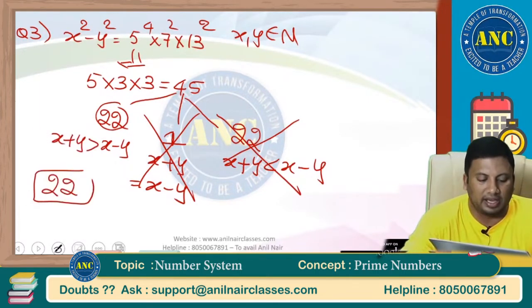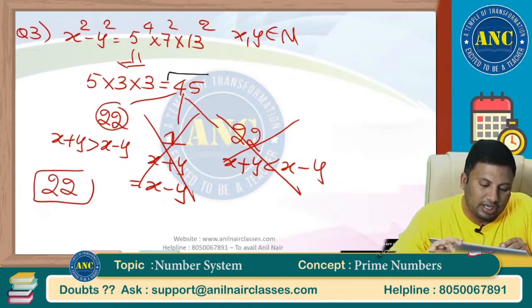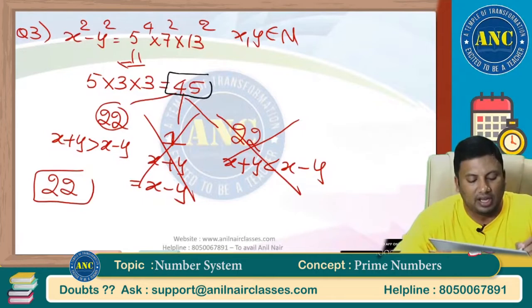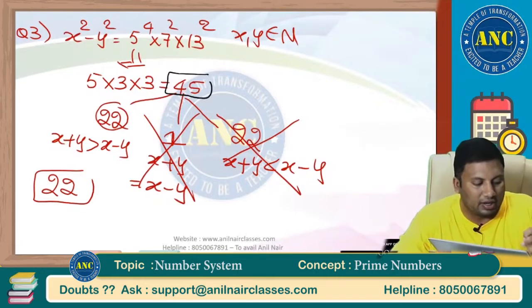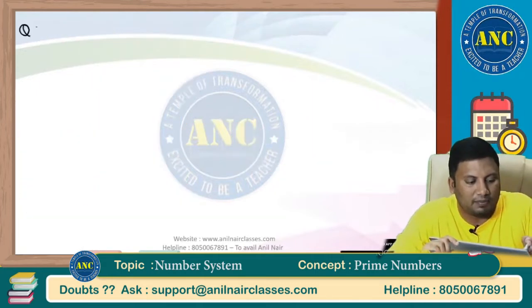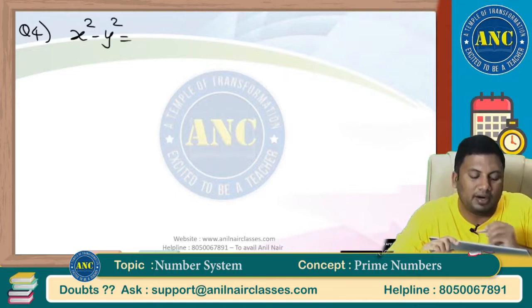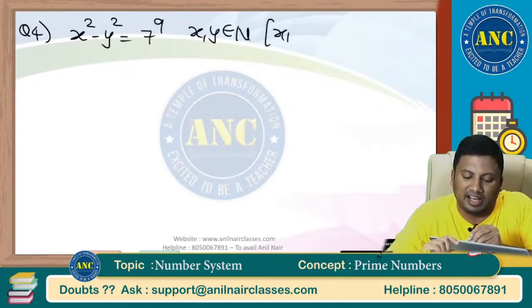x plus y into x minus y: 5 into 3 into 3, which is nothing but 45. 22, 1, 22. These methods you will not get in the regular textbook. Question number 4. x square minus y square, an odd number which we are doing, 7 power 9. x and y are natural numbers.